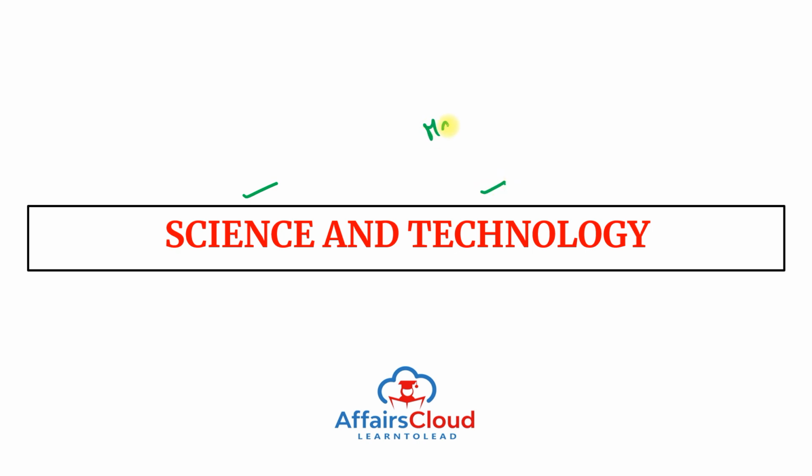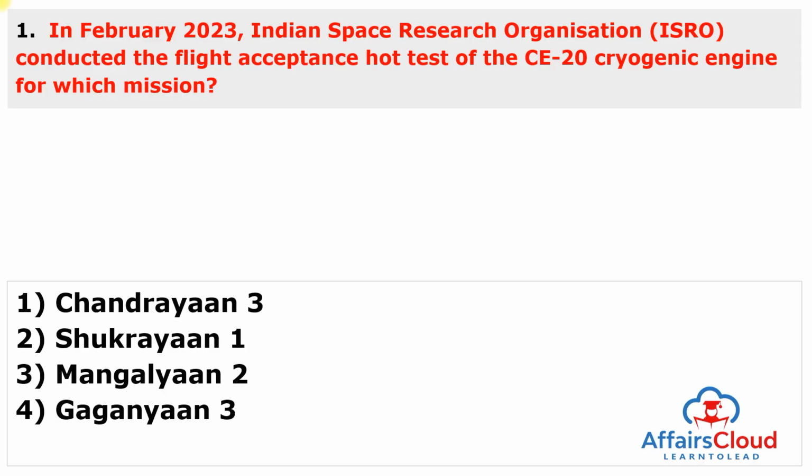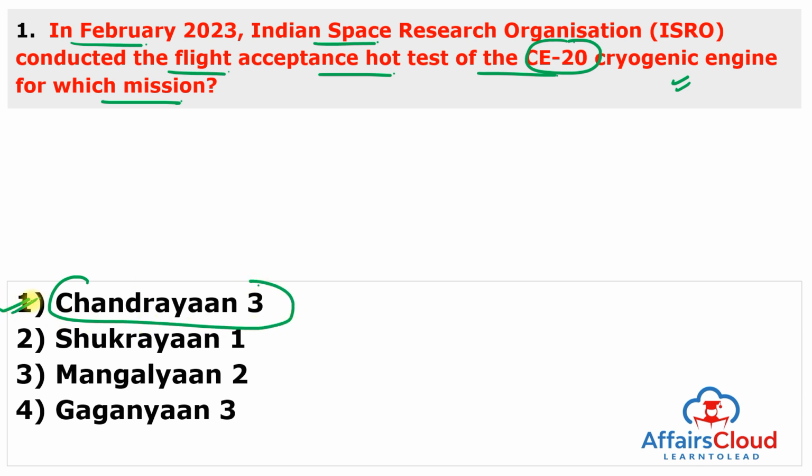So let's start the March month's topic-wise current affairs, and here is the topic: science and technology related current affairs of the March month. Here is the first question. In February 2023, ISRO, or the Indian Space Research Organisation, conducted the flight acceptance hot test of the CE-20 cryogenic engine for which mission? This cryogenic engine test was conducted for the Chandrayaan-3 mission. The answer to this question is 1.